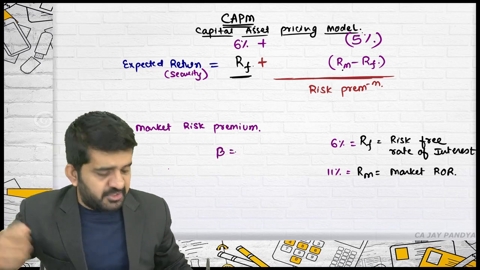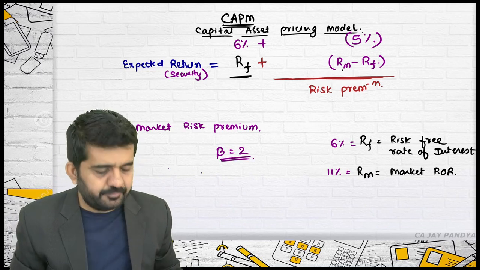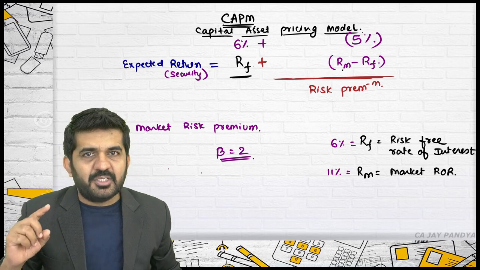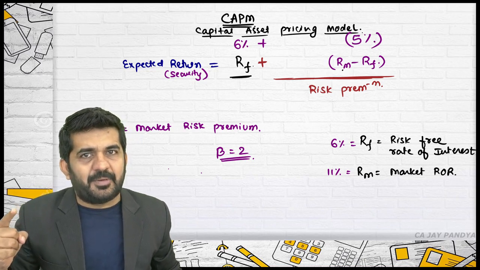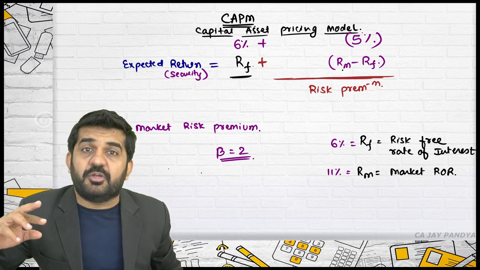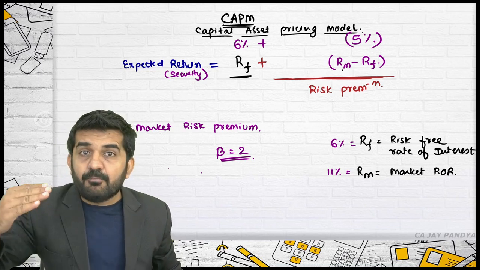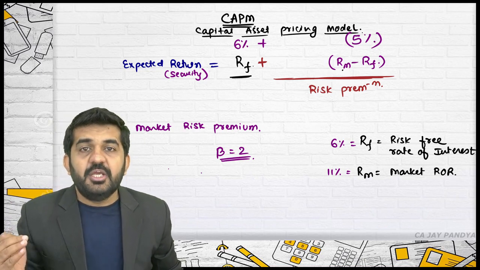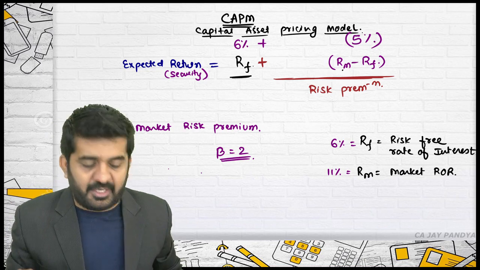Say the beta of the security is 2. What does this mean? This security is 2 times as risky as the market. That is, if the market increases by 10%, this security will increase by 20%. If the market decreases by 10%, this security will decrease by 20%. It is double as risky as the market.